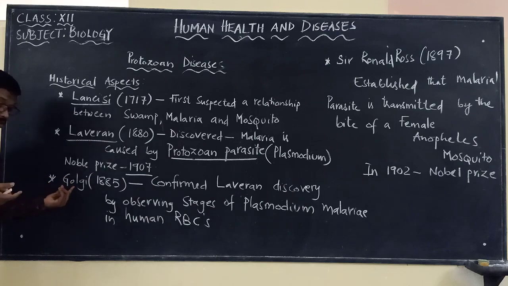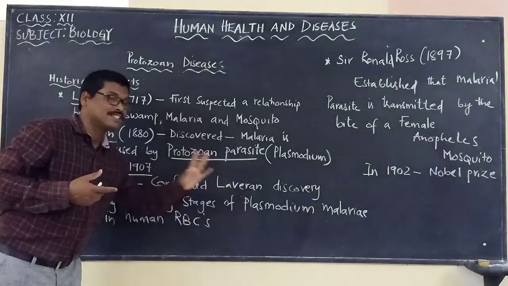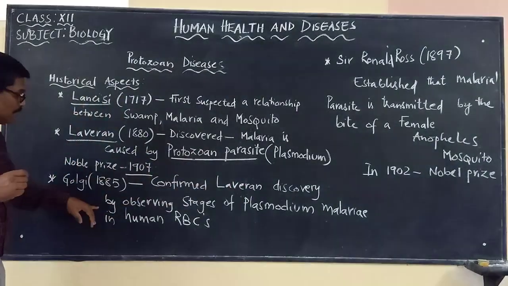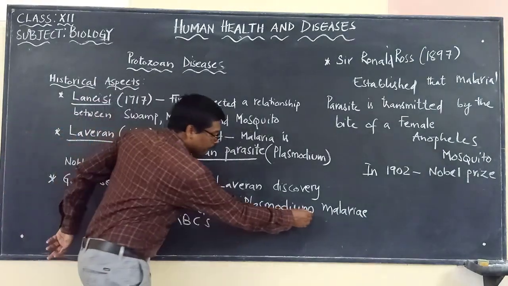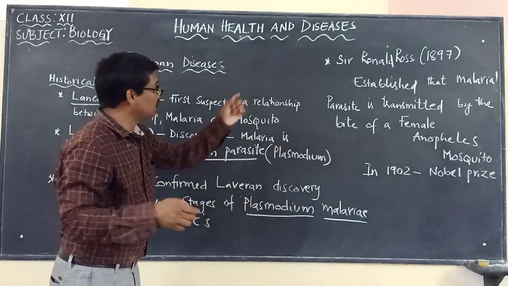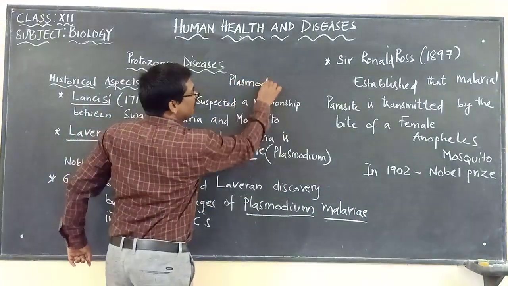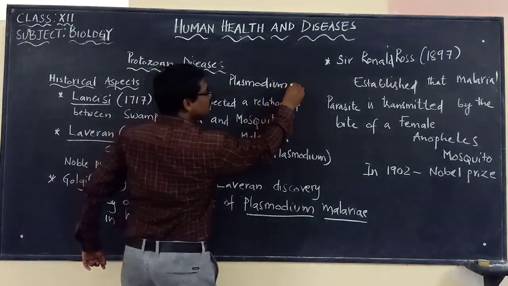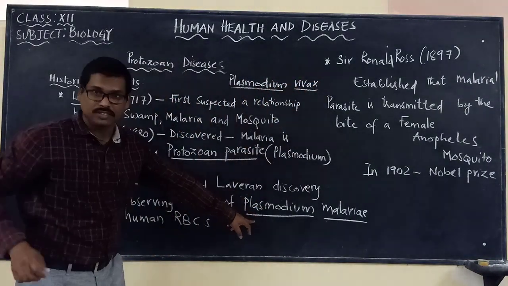And later on, Golgi in the year 1885 confirmed Laveran's discovery by observing stages of what? Plasmodium malariae. Please remember, we already came across Plasmodium vivax, which is one species.